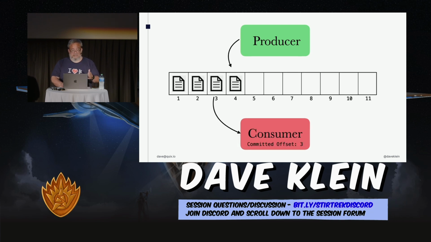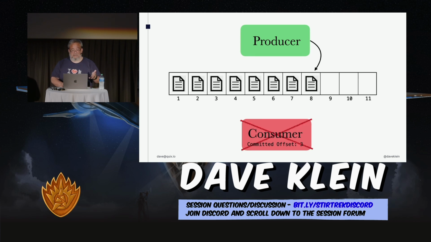So the consumer keeps track of what it's completed, though. That's a really important feature here, that periodically it sets a committed offset, which will record the offset of the event that it's most recently completely processed. Now, you can do this manually, or you can have it set to do it periodically. And this is important because if that consumer ever goes down, the producer, first of all, will keep on going. It doesn't know anything about it. But when the consumer goes down, it'll use that offset when it comes back up.